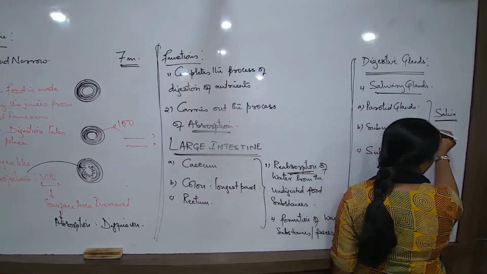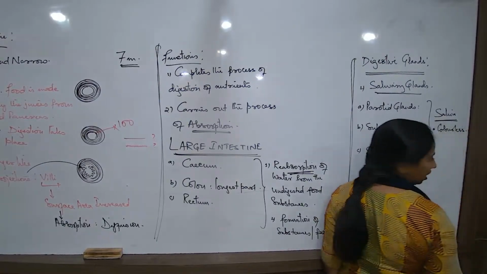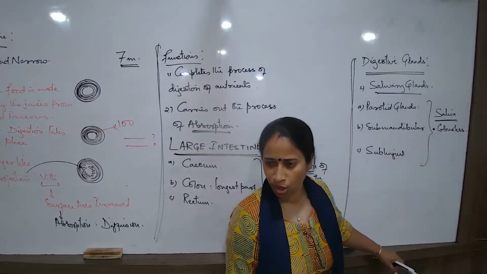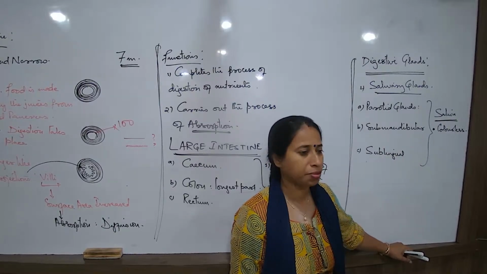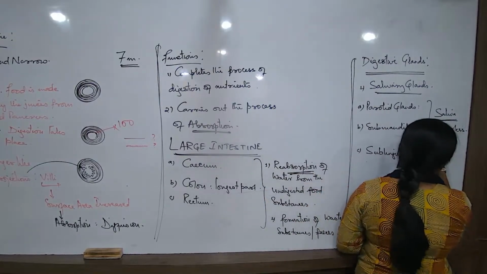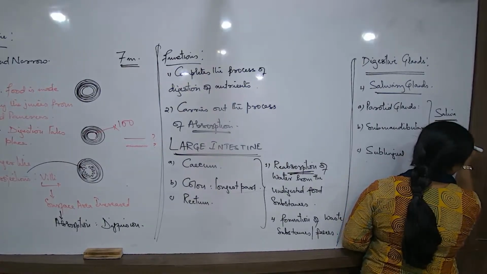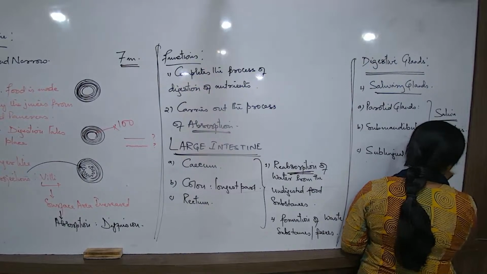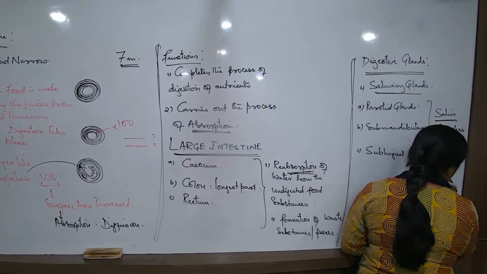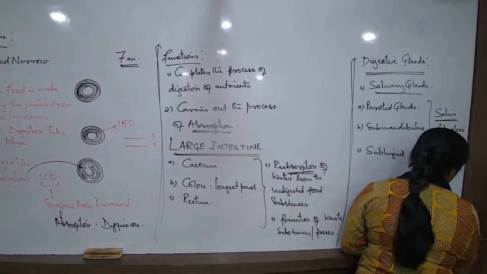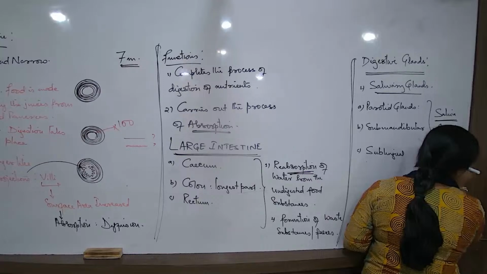What are some of the features to remember? The saliva is colorless. There are so many secretions in our body which have some yellowish or yellowish orange color, but no, this is absolutely colorless. What is its composition? It has a small amount of water. It has a specific enzyme, and what is the name of this enzyme? Salivary amylase. And it has a small amount of mucus.